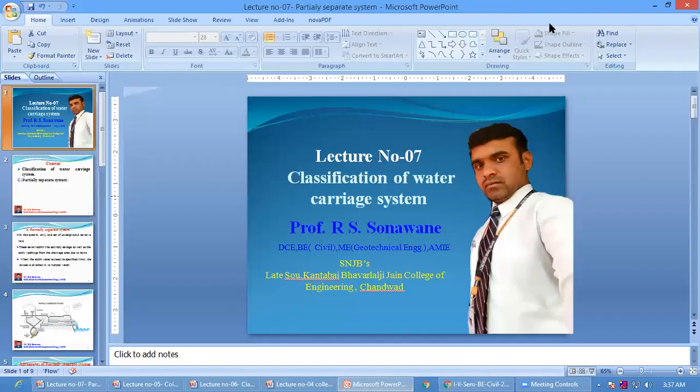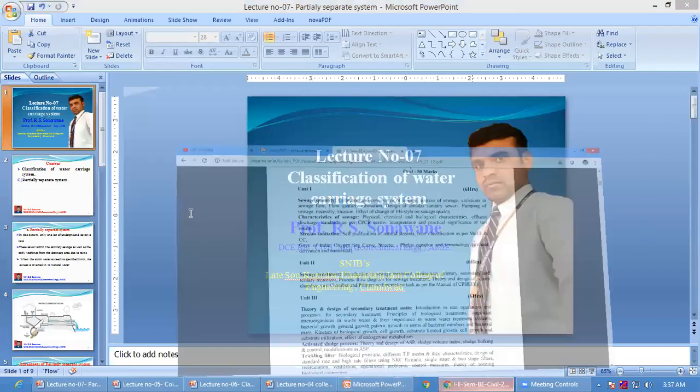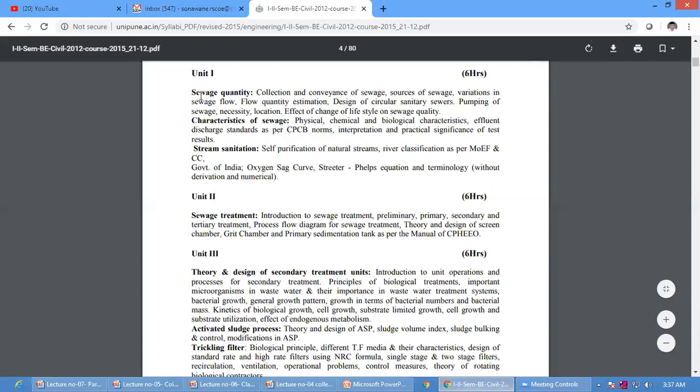In the previous 6 lectures, we learned about sewage quantity, collection and conveyance of sewage, and source of sewage. Actually, unit number 1 is divided into 3 parts: sewage quantity, characteristic of sewage and stream sanitation.